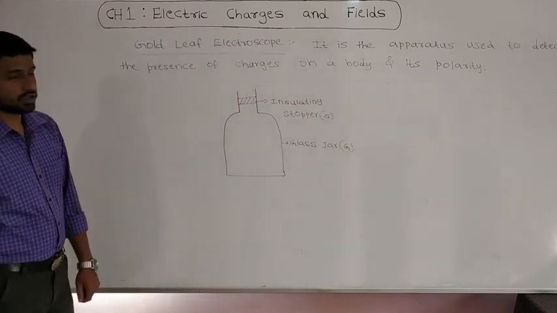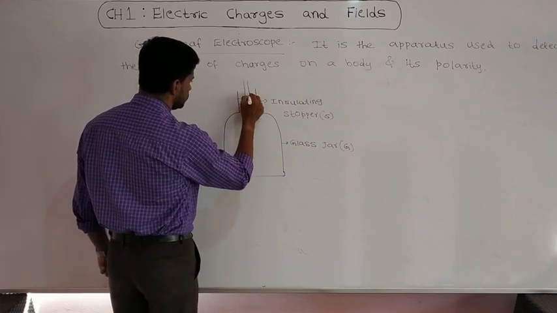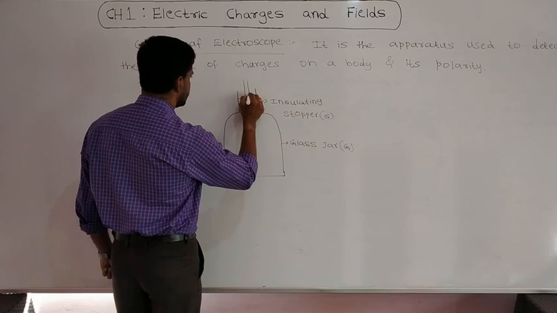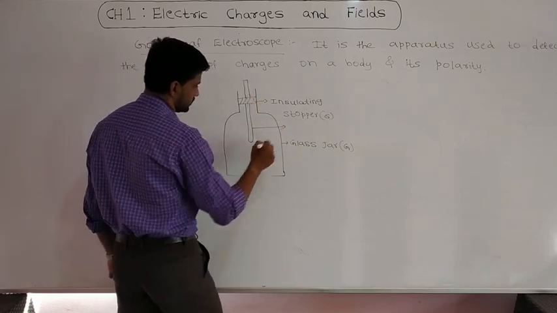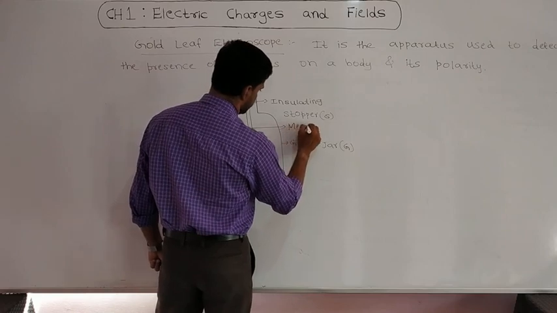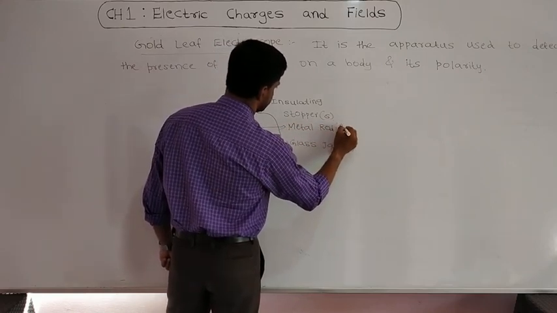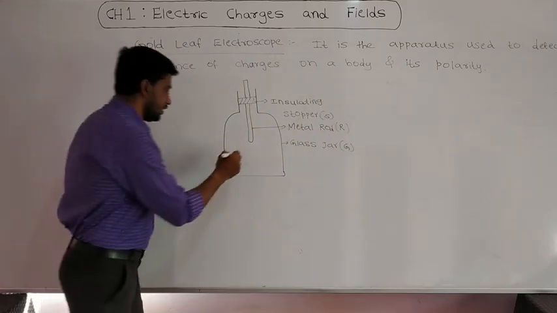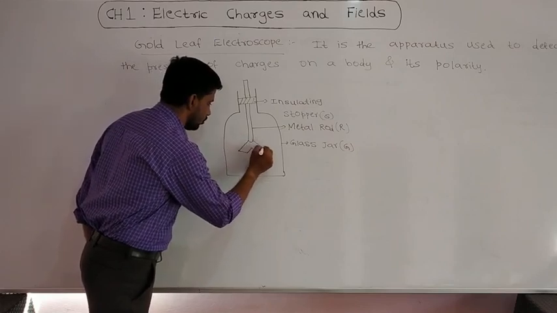And there is one vertical metal rod which is housed inside a glass jar. And the bottom of this metal rod is attached with gold foil.